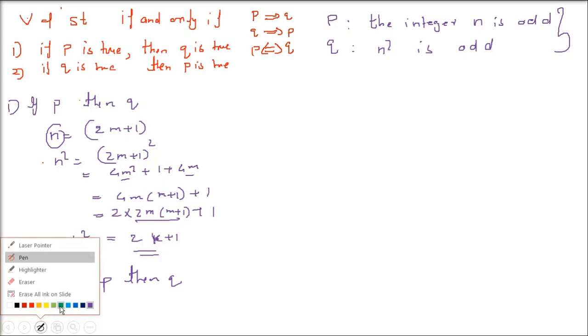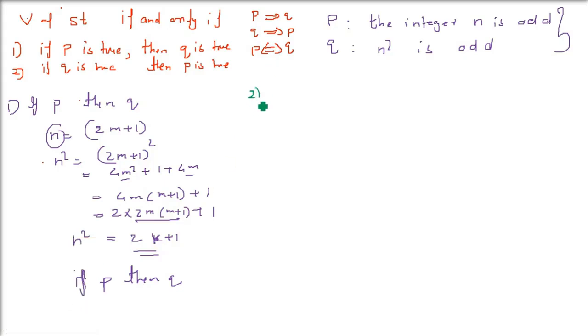Now coming to the second one, which is if Q then P. And we will do it by the contrapositive method, not the direct method. We will assume that n is not odd.